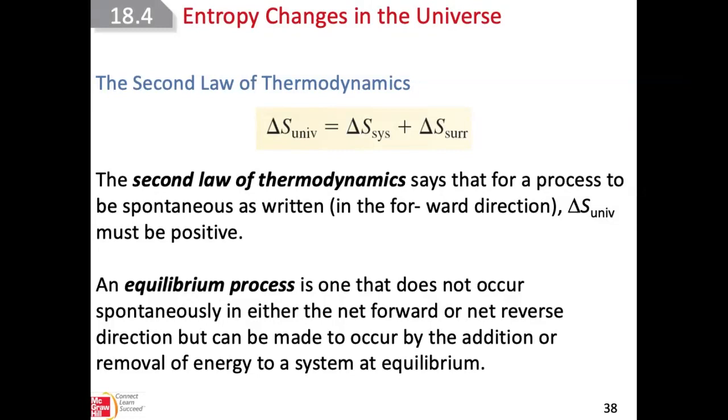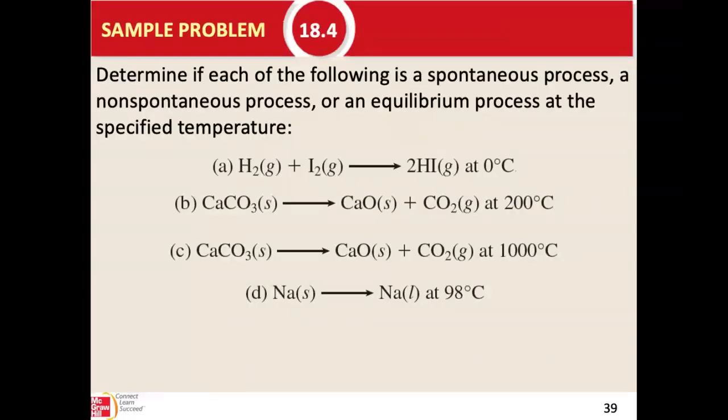But we can make a reaction occur in any direction we want if we add energy or remove energy, depending on if the process is exothermic or endothermic in the forward direction.